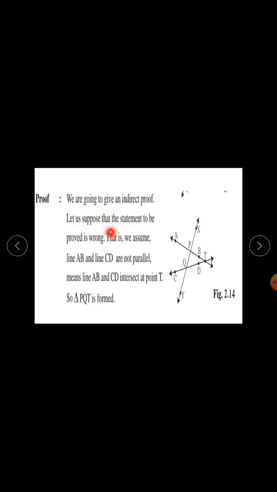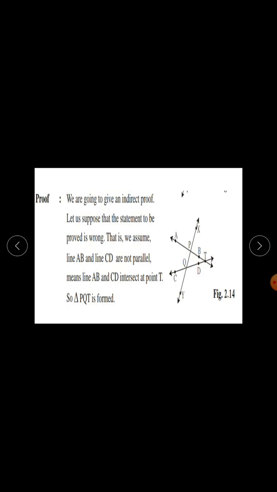So we assume line AB and line CD are not parallel, which means line AB and line CD intersect at point T.